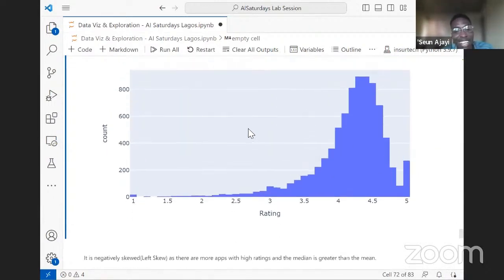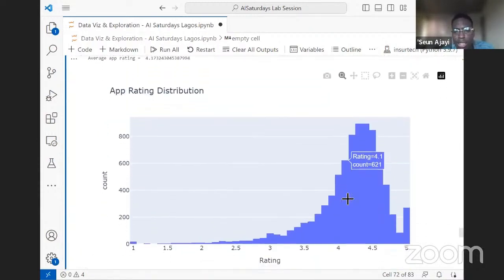I don't know why, but when something is left skewed, it means that it has a long tail to the left, and the data is concentrated more on the right. So instead of a normal distribution, now we have it tilting to the right, and it is called negative skewness. What this tells us is that people did not really rate apps very low. A lot of apps got ratings ranging from about 3 to 5, especially at 4 to 4.5 points. We had a concentration of ratings.